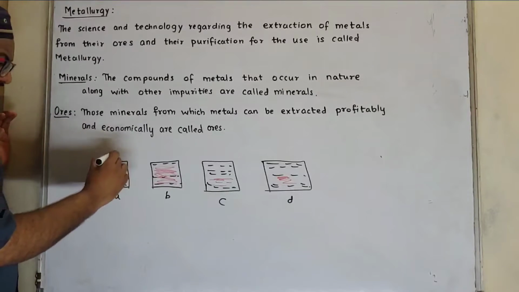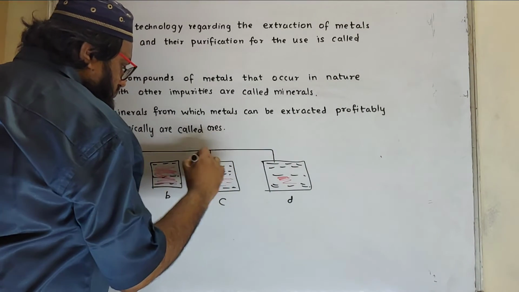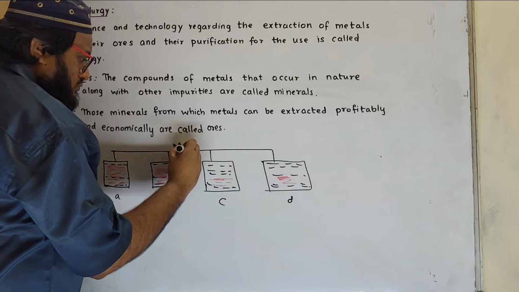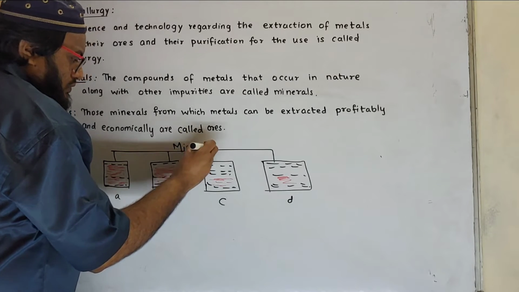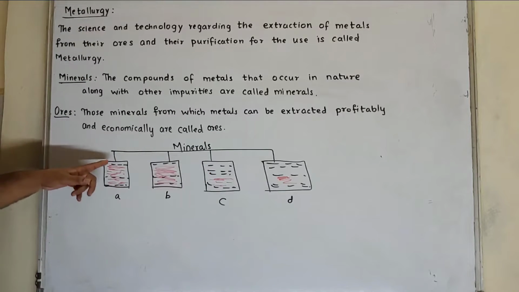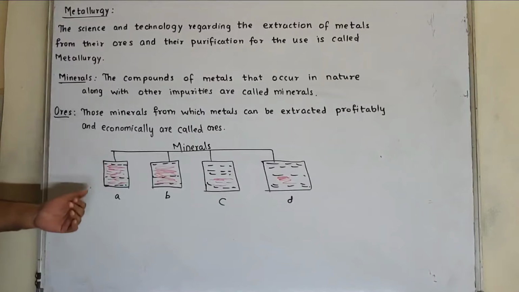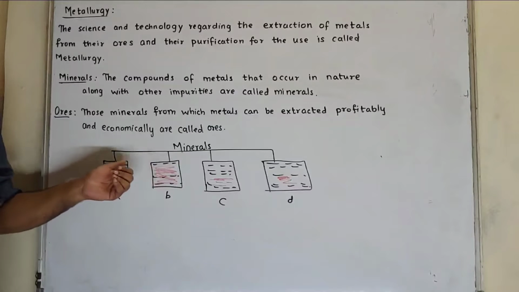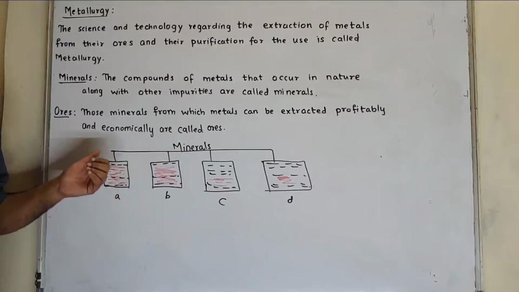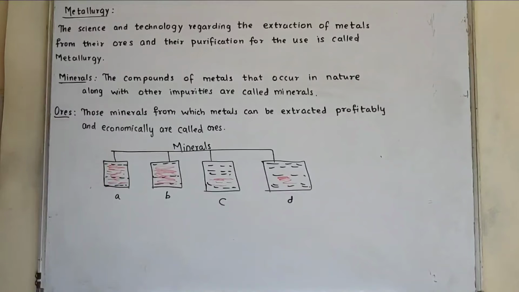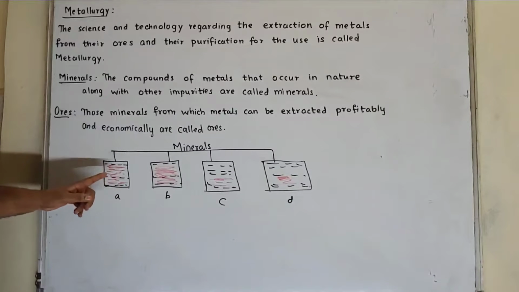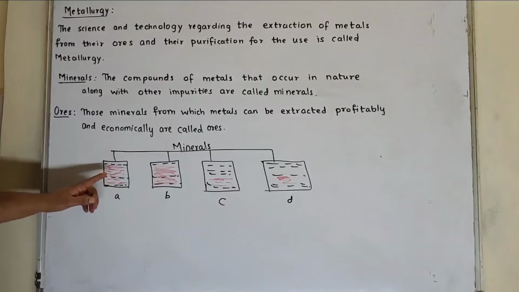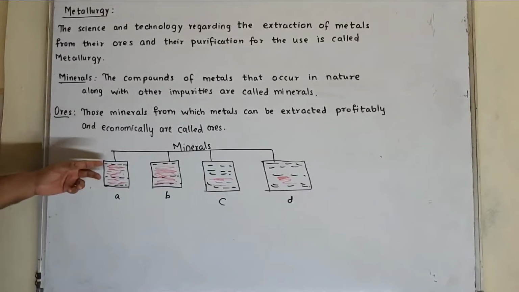These are samples of minerals. We can see that this red color denotes metal or its compound, and the dotted black color denotes impurities. In sample A, we can find more metals or its compound.